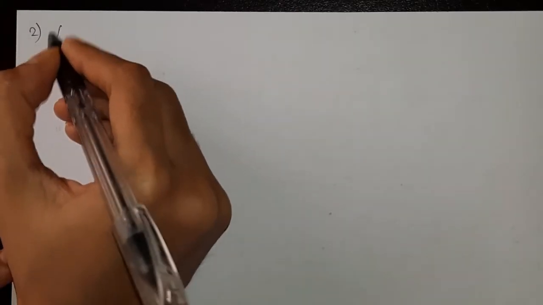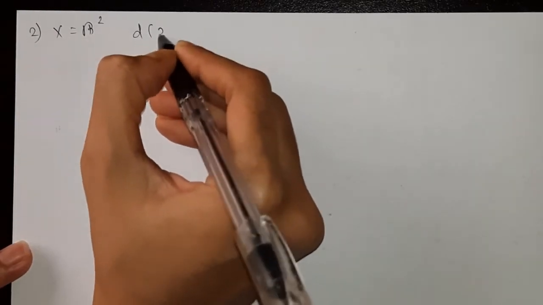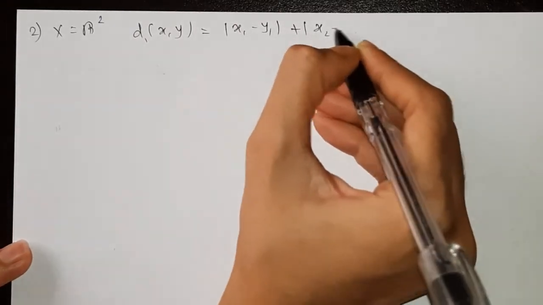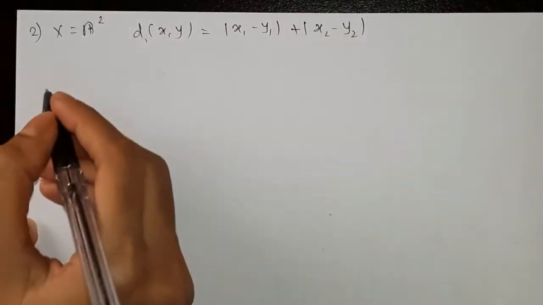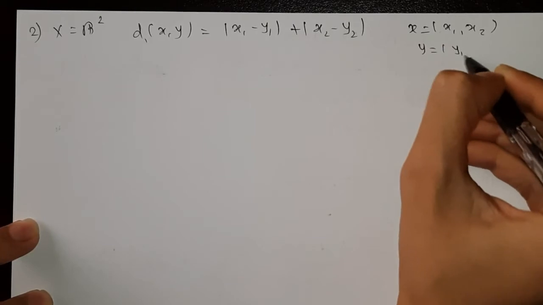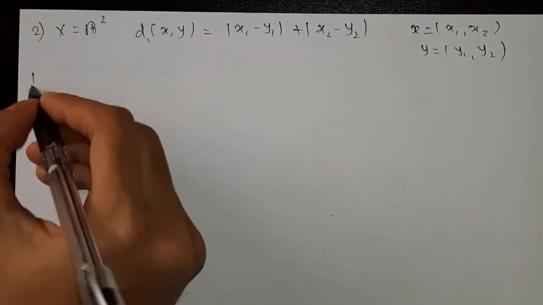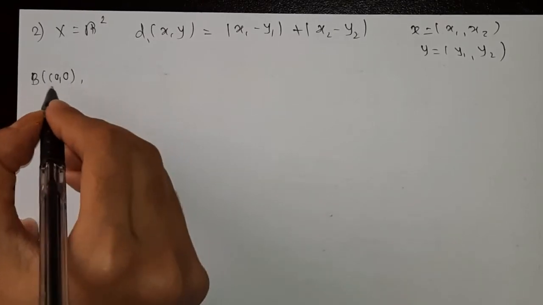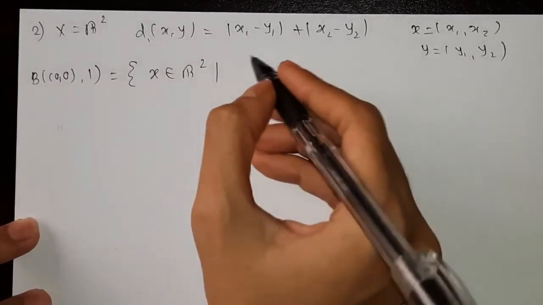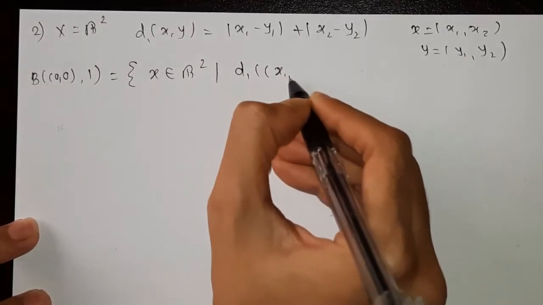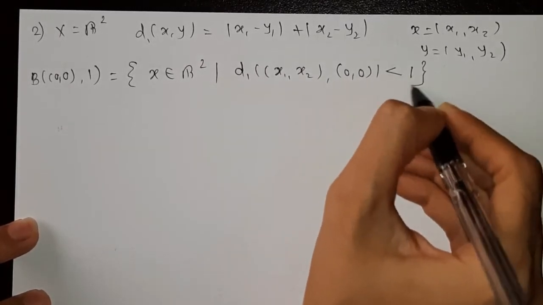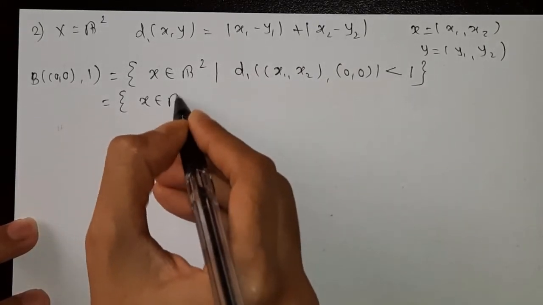Earlier we had x belongs to R2, where d1(x, y) is equal to |x1 - y1| + |x2 - y2|, where x = (x1, x2), y = (y1, y2). Now similarly we have to find the ball B((0,0), 1), which is equal to {x belongs to R2 : d1(x, (0,0)) < 1}.